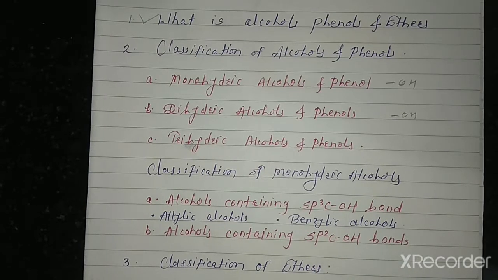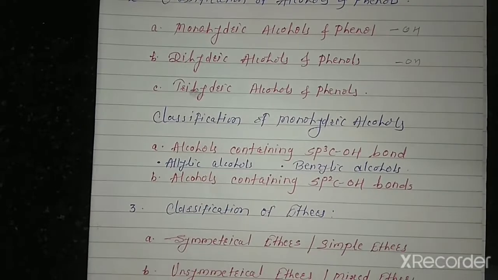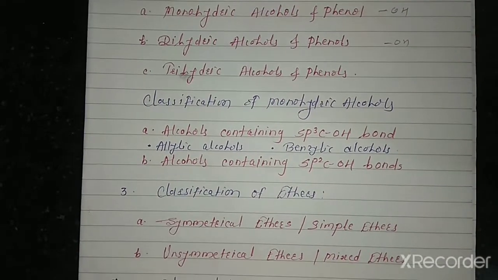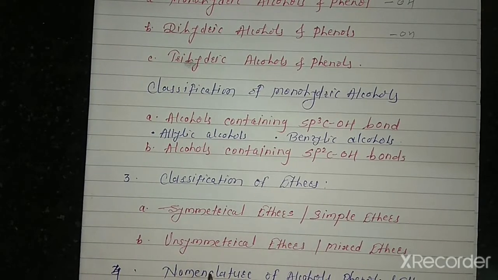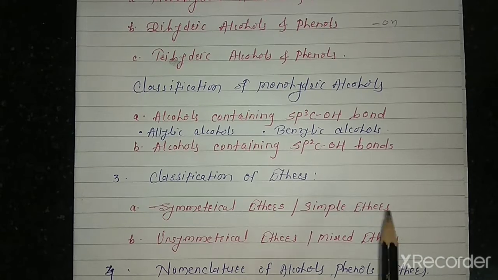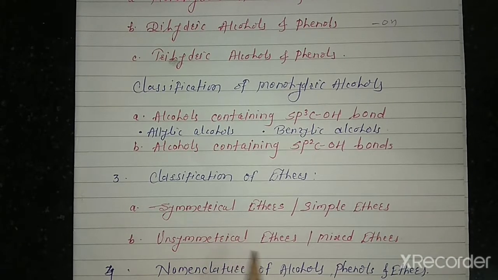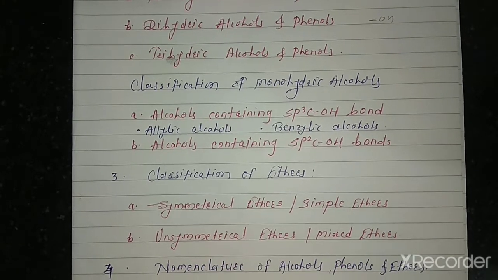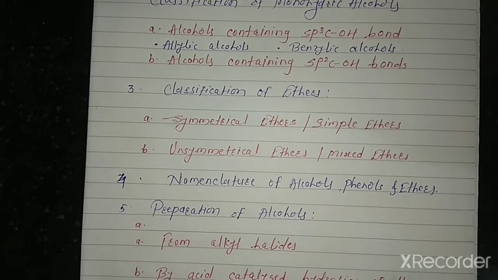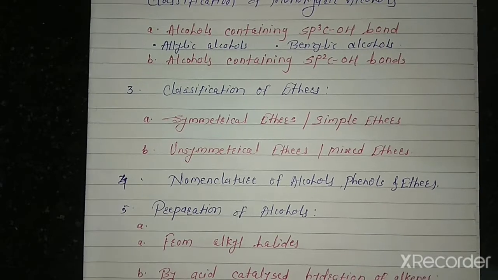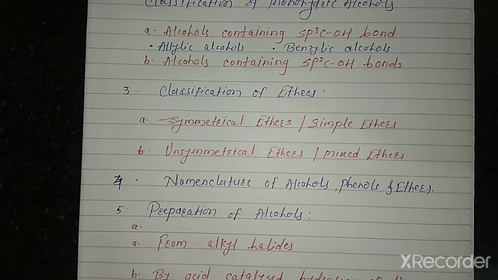Then next, classification of ethers. Ethers are also classified into two types, symmetrical ethers and unsymmetrical ethers. Symmetrical ether means simple ether and unsymmetrical ether means mixed ether. Then next point, nomenclature of alcohols, phenols and ethers. In that nomenclature, the IUPAC nomenclature system and the common name system.